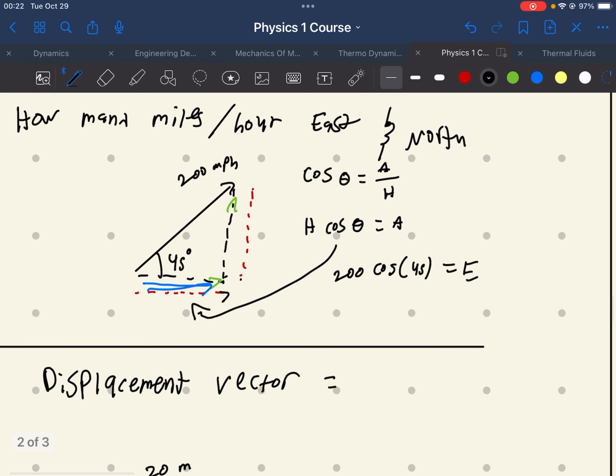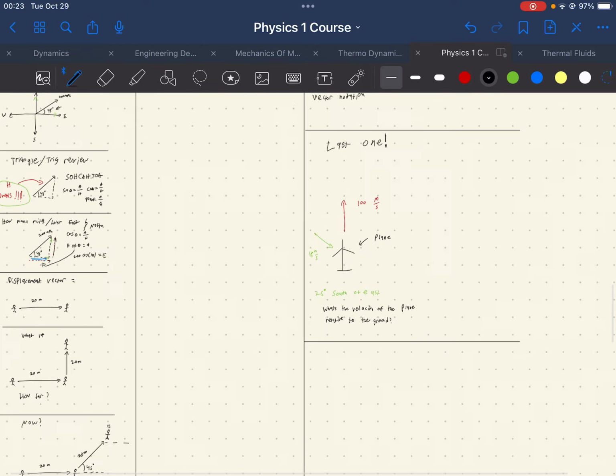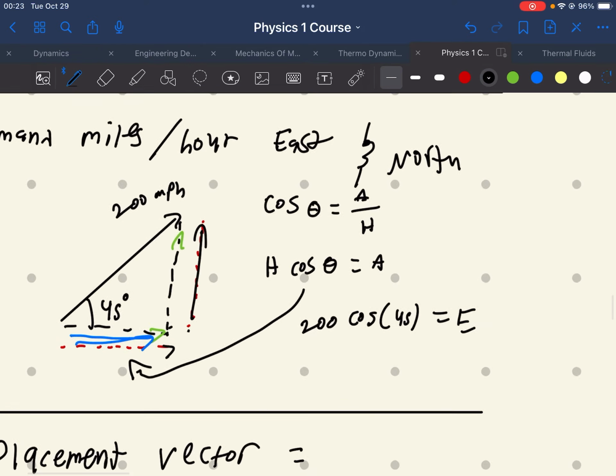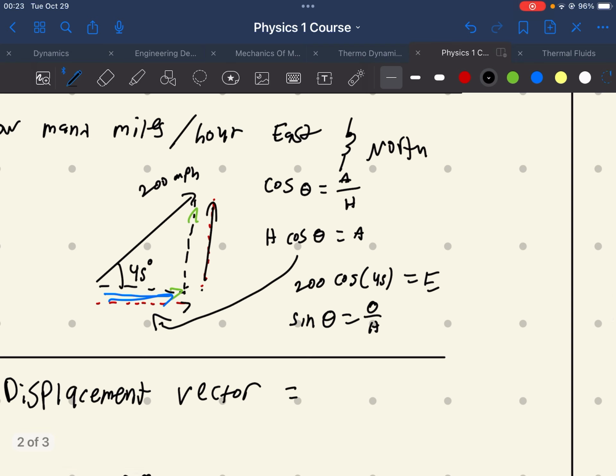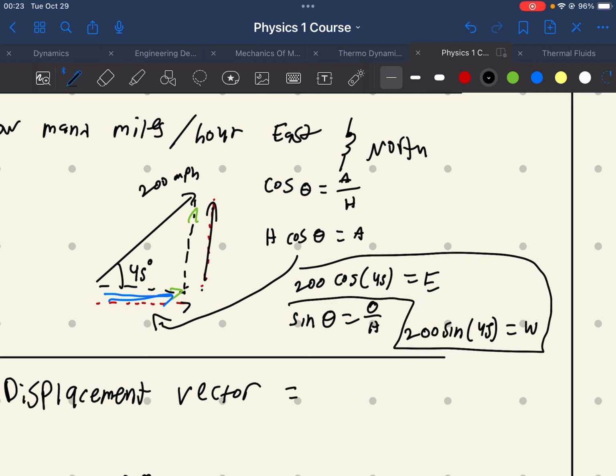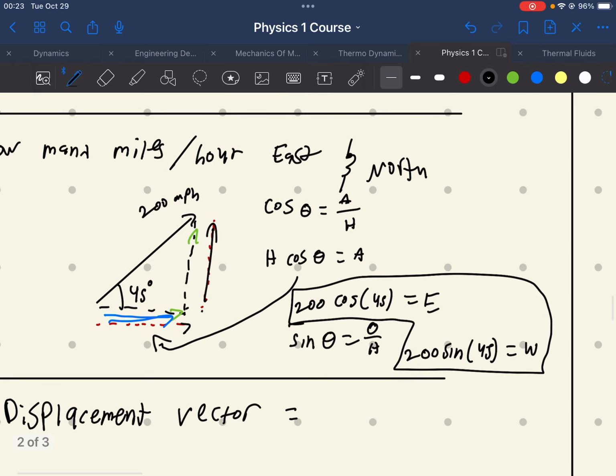Now let's do the same thing for the amount going in the north. Well, this is the opposite side of the triangle. So if that's the opposite side of the triangle, we're going to be looking for sine, because sine theta is equal to opposite over hypotenuse. Moving this over here again, we have 200 sine 45 is equal to the amount in the north. These here are component forms. They're called component forms of the vector. They tell me how much it's going in one direction, how much it's going in the other direction. And this is what's going to basically lay the framework for the entirety of the rest of physics.